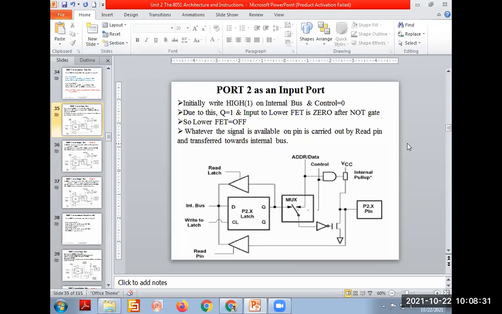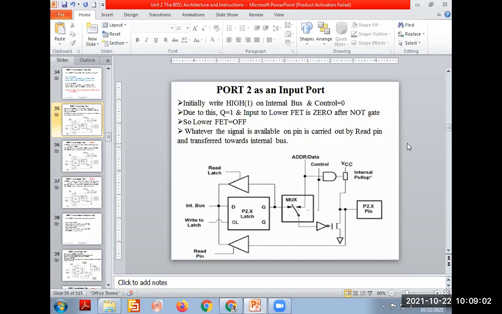Port 2 has two functions. One is called a bidirectional input output port. Another is what we have written while writing the architectural diagram. This is asking MCQ. Output, input, output as well as lower address or data address. It's not lower address, it's higher address.